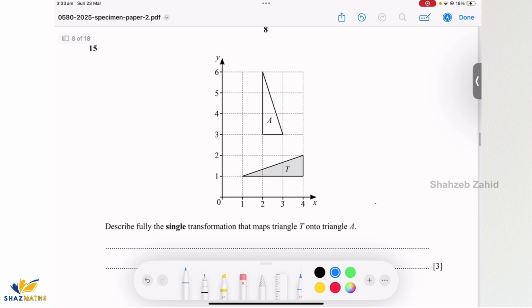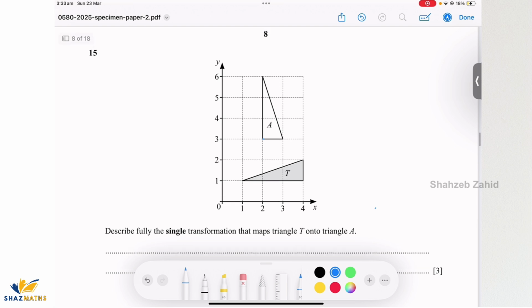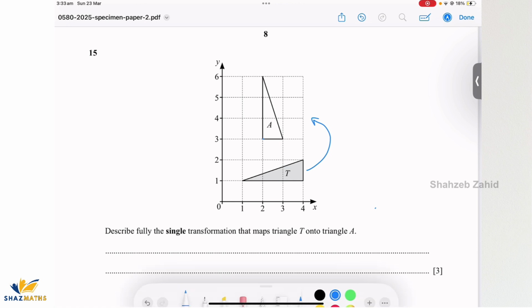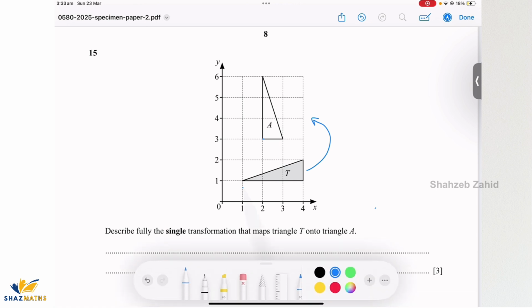Alrighty, question number 15, which is from transformations. It says describe fully the single transformation that maps triangle T onto triangle A. So we're going from here to here, right? And I can see that it's an isometric transformation. Why I'm saying it's isometric is because have a look at this side. It is 1, 2, 3 units, and this side 1, 2, 3 units. So it hasn't changed. The dimensions are not changed. Same goes with this side. This side it's 1 unit, and it's 1 unit here, right? So I can see that the dimensions have not been changed. That means that this is an isometric transformation.